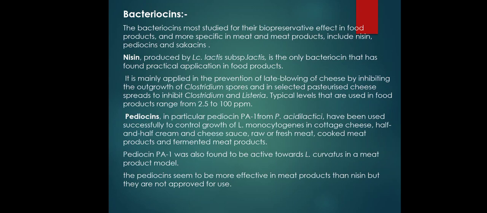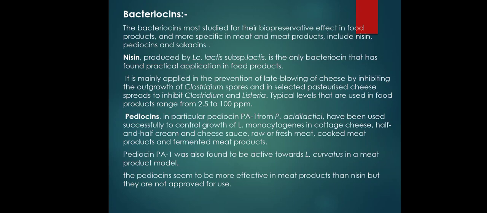Then sakacin acts by permeabilizing the cell membrane through the formation of pores. Antimicrobial effectiveness is also shown by sakacin. And nisin is also produced by gram-positive Lactobacillus bacteria, which shows antimicrobial activity.